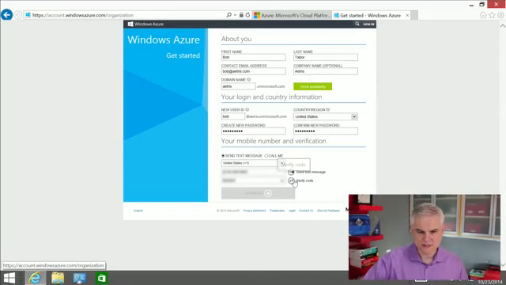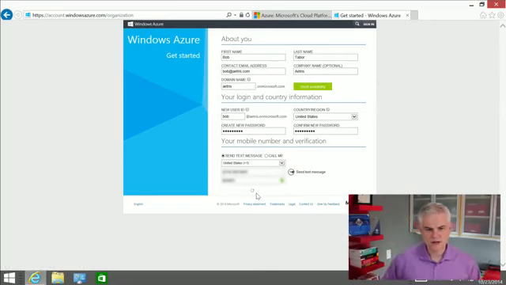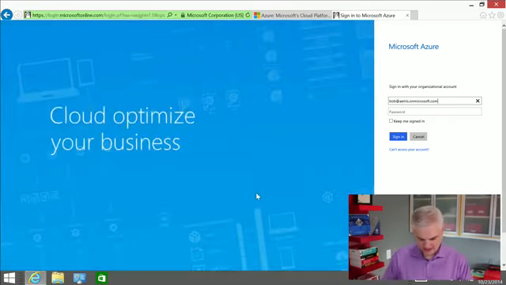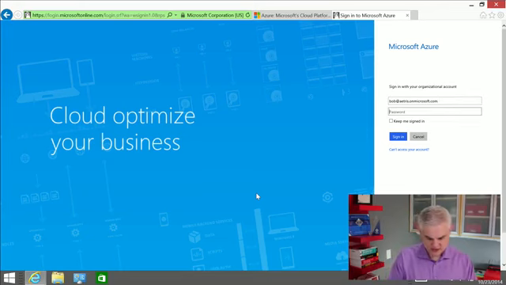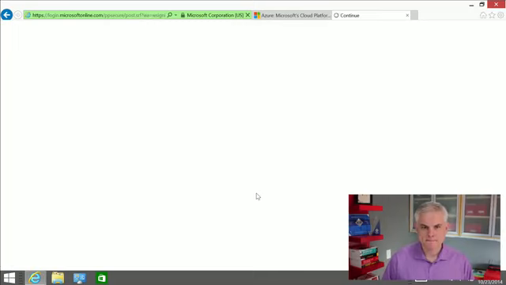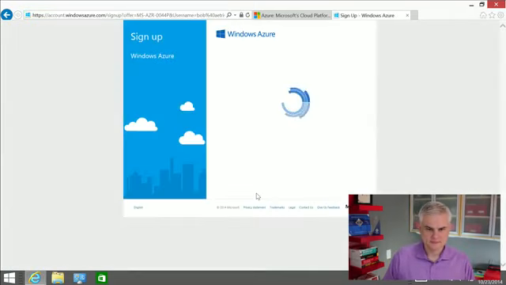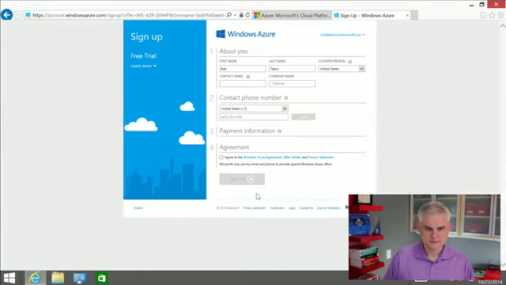Actually, as it turned out, it was easier than I thought it was going to be. So we're ready to keep moving forward here. The next thing I'm going to need to do is give it some financial information to create the account. So let me get my credit card out here and get that rolling. Well, actually, it's going to let me log in first as this new organizational account. So let me do that. All right, and now it's going to ask for some financial information. I'll go ahead.